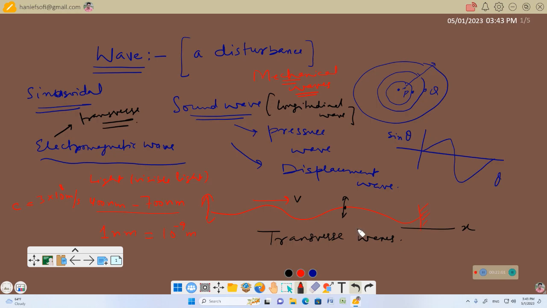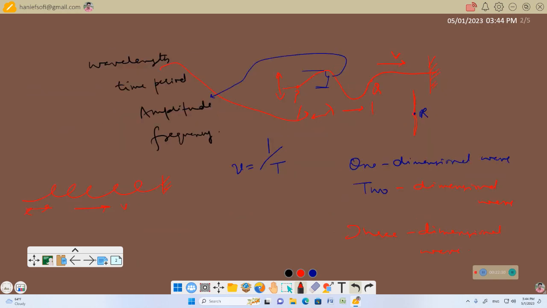For example, electric field or magnetic field in case of electromagnetic wave is changing at right angles to the direction of propagation of wave. So such waves are transverse waves. We can have a longitudinal wave. Sound wave is a longitudinal wave because there the direction of propagation of wave and the direction of the medium particles is same. So they are longitudinal waves.